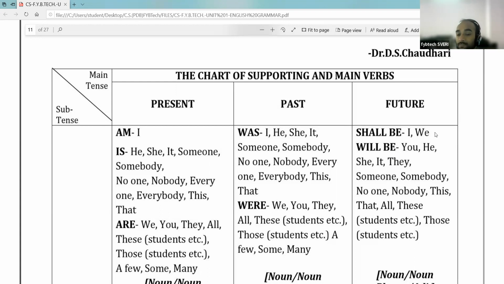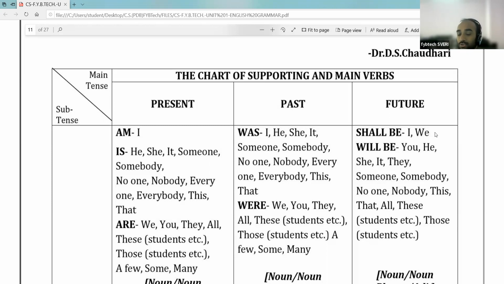For example, shall be is used for I and we. shall be आपण कधी वापरतो? तर it is used after I and we. I shall be richest person. I shall be richest person. मी खूप श्रीमंत व्यक्ती असेल. And I shall be an engineer in the future. मी काय असेल? फ्युचर मध्ये इंजिनियर असेल.